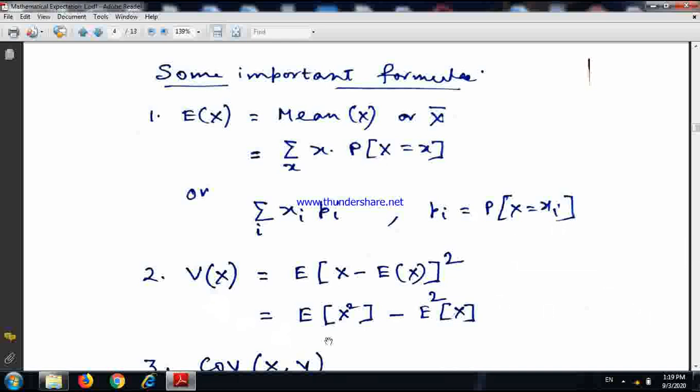And what is variance of x? Variance of x is expectation x minus expectation of x whole thing square, and if we expand this, we get expectation x square minus expectation of x whole thing square.